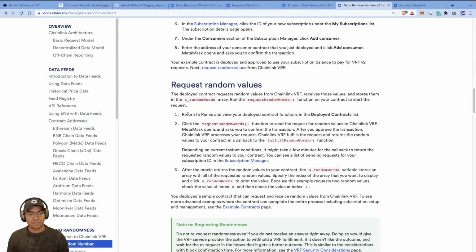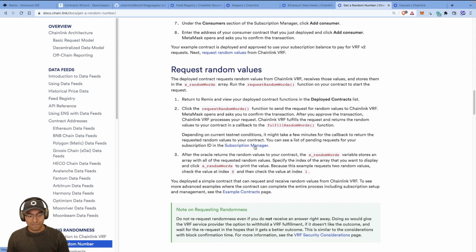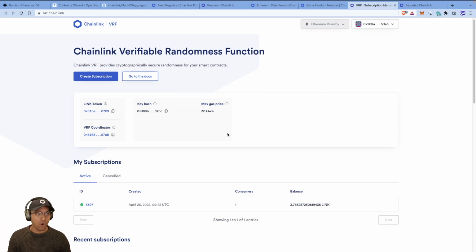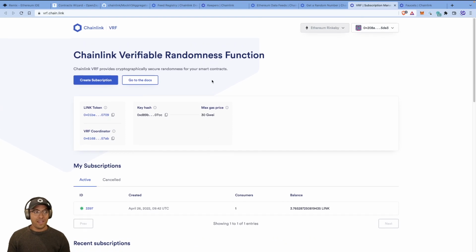One of the key concepts here is that you have a subscription manager. So let's click on that for a sec. Now, a subscription is basically you subscribe to the Chainlink oracles to send you a random number. But to do that, like I mentioned, you need to fund the distributed network of oracles to actually run the computation. And obviously, cryptographically guaranteed randomness on a blockchain is a very hard problem. You can read the documentation to know more. So you do have to fund a subscription.